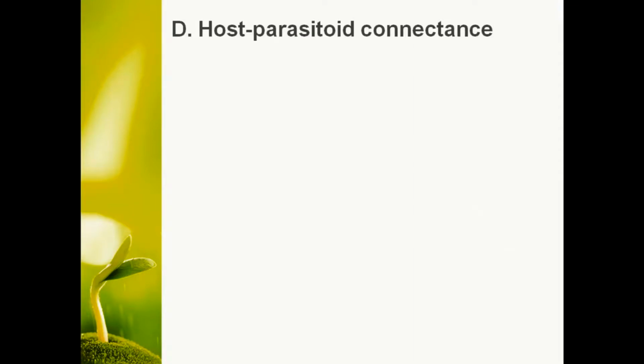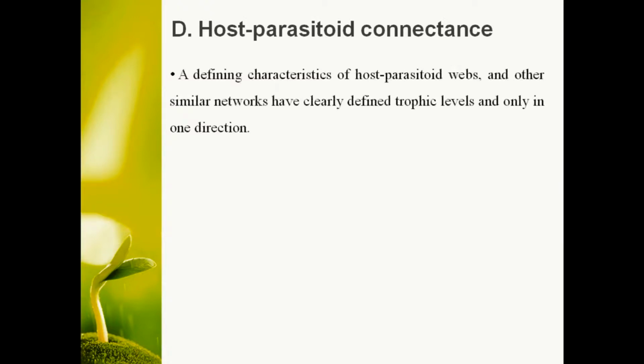Another type of connectance is host parasitoid connectance. A defining characteristic of host parasitoid webs and other similar networks is that they have clearly defined trophic levels and links only in one direction, as parasitoids infect the host, not the host infecting the parasitoid. So there is only a one way direction.